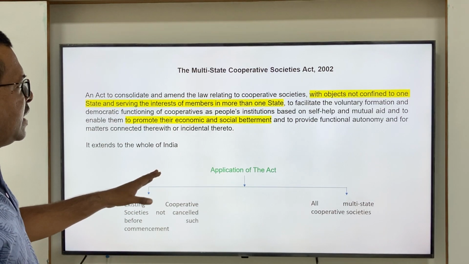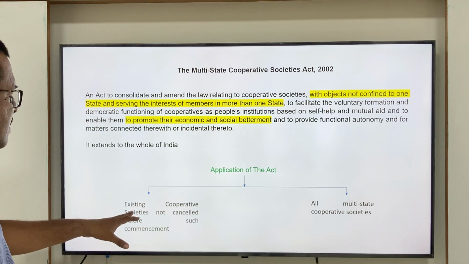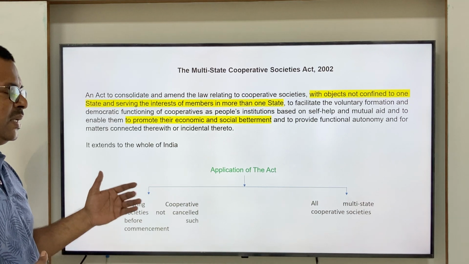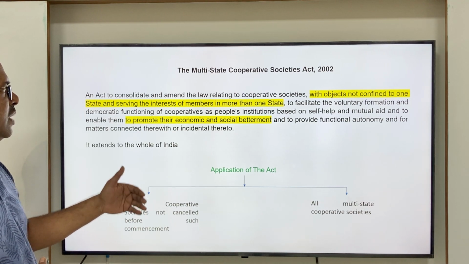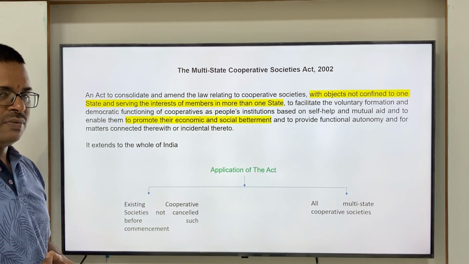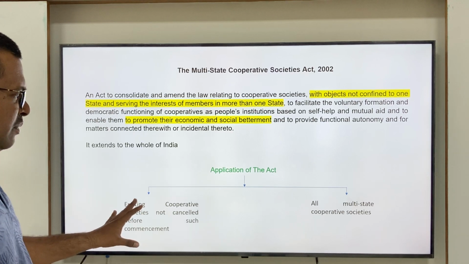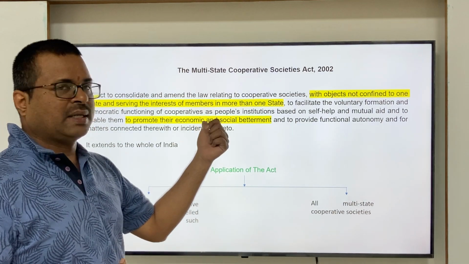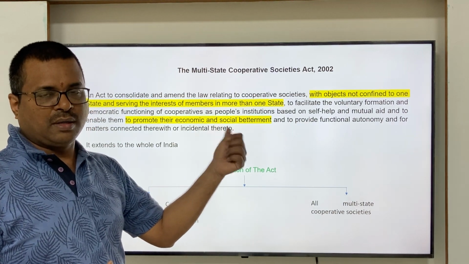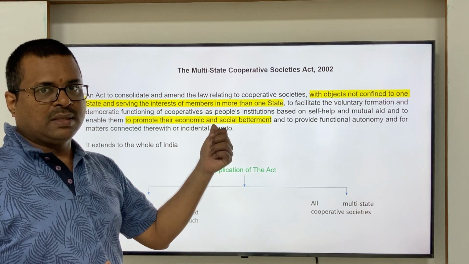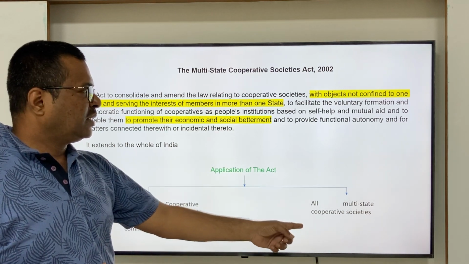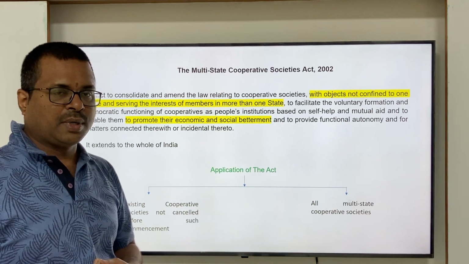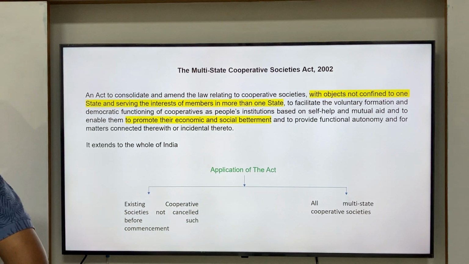So, how this act is now made applicable is, if there are any existing multi-state cooperative societies, they have to be covered under this act of 2002. That is one way of application. Another one is, after enacting this act, by notification by Gazette by Government of India, then they will get the registration under Multi-State Cooperative Societies Act.